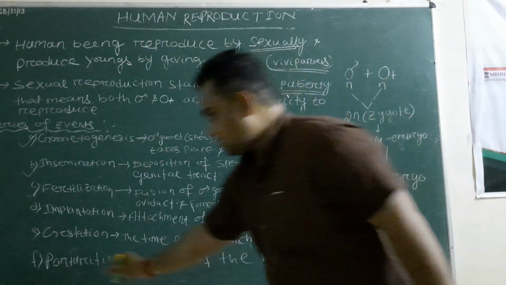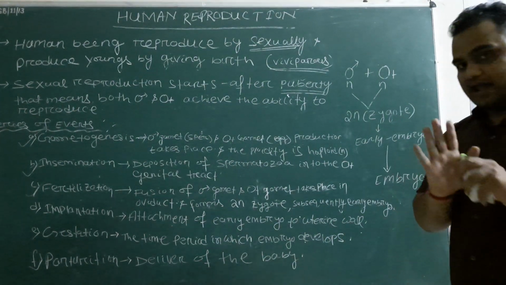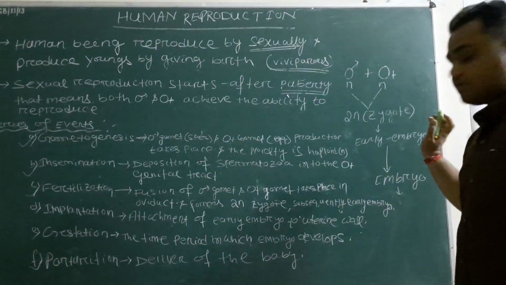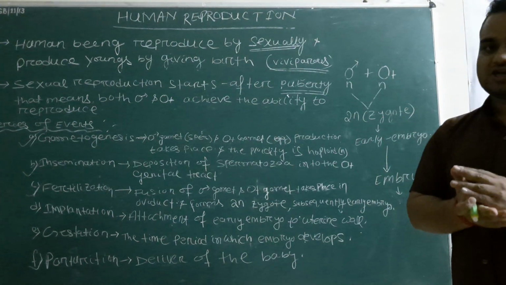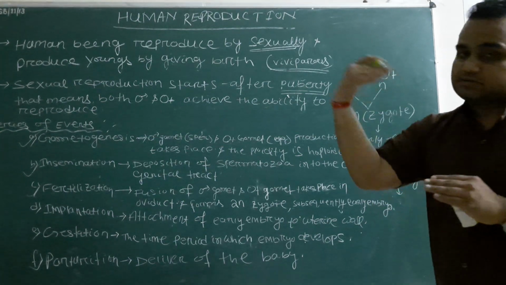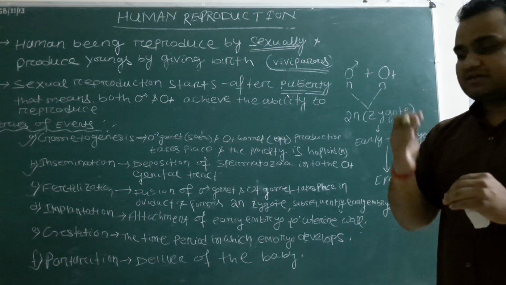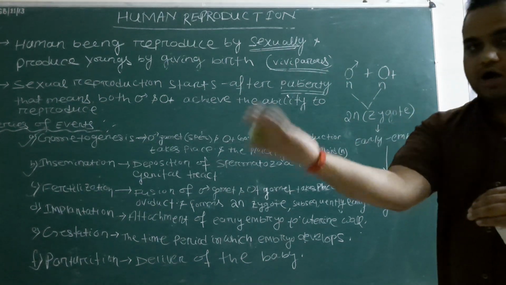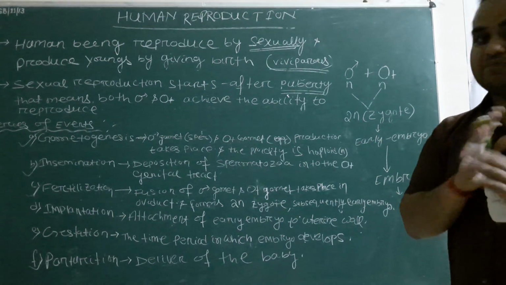Okay. The last event is called parturition. Parturition means that the embryo again undergoes a series of divisions to become a multicellular structure called the fetus, and the fetus is released from the mother's body to outside. That process is called parturition. Parturition means delivery of the baby.